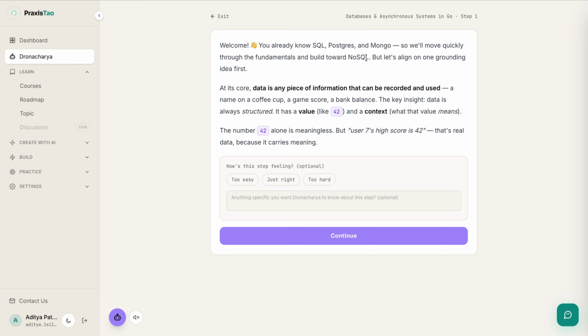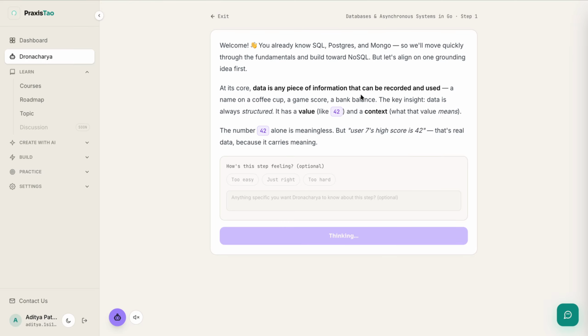It is built to teach you the concept which you want to learn according to your pace and understanding, right? So that's how Dronacharya is a completely personalized AI, and the best AI tool in the market for learning, I would say, which is there already. So now we can just follow the course and understand things better.